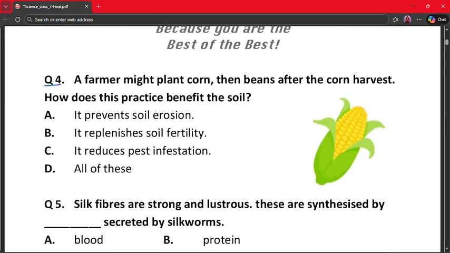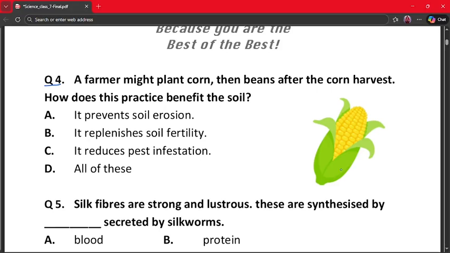Question number 4. A farmer might plant corn, then beans after the corn's harvest. How does this practice benefit the soil? A. It prevents soil erosion. B. It replenishes soil fertility. C. It reduces pest infestation. And D. All of these.